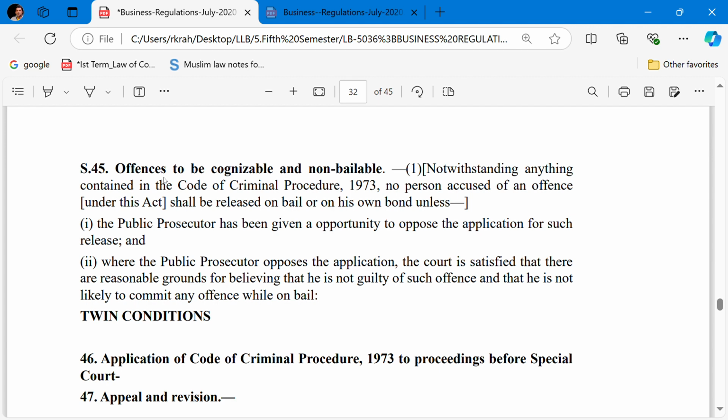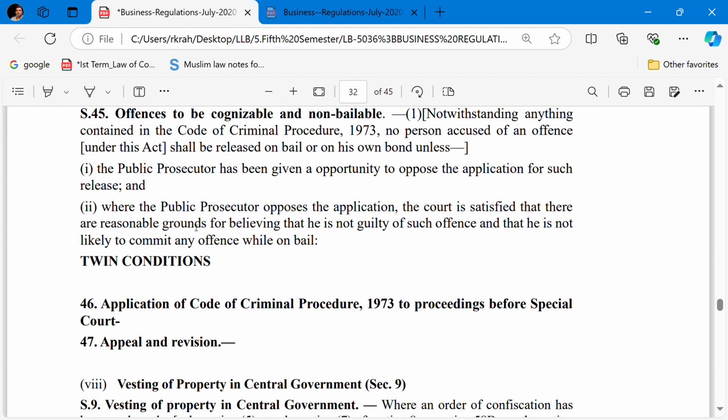So these are the twin conditions for granting bail under the PMLA Act for the offender.